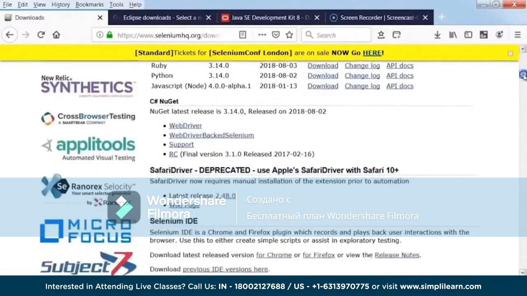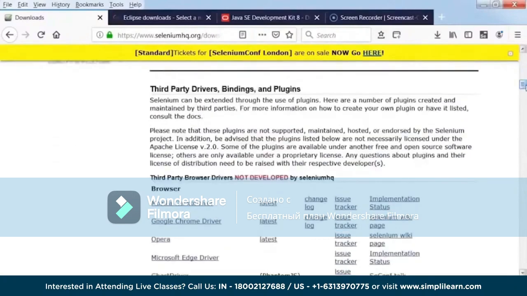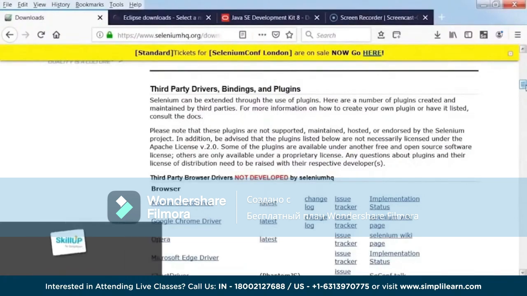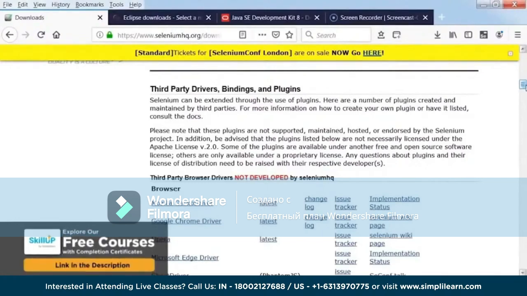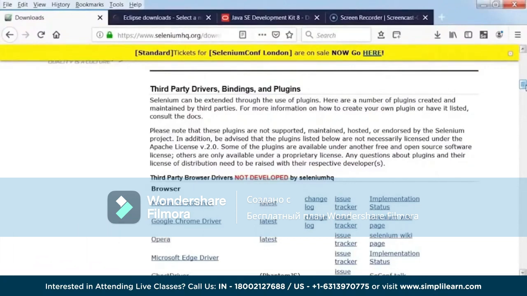So we have client libraries now, and then there is another component that we need. Now with Selenium, you are going to be automating your web browser applications, correct? And you also want your applications to run on multiple browsers. That means the automation scripts which you create should be able to run on any browser. Selenium works with multiple browsers like Edge, Safari, Chrome, Firefox, and other browsers. It even has support for headless browsers.